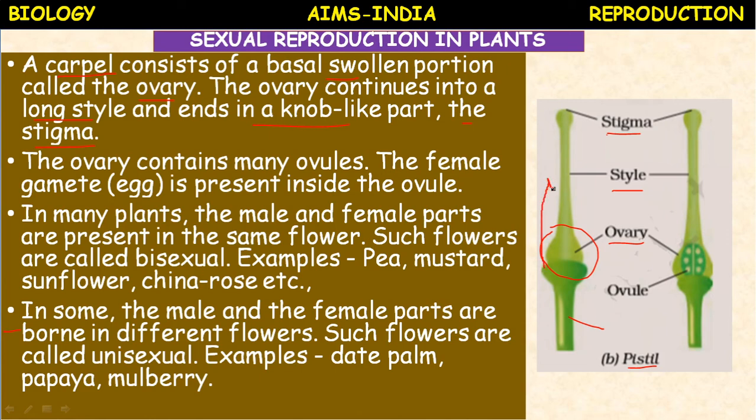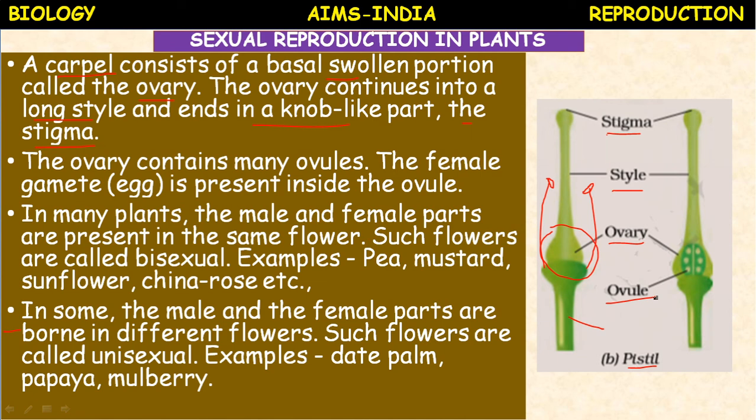Bisexual flowers are flowers with both male and female reproductive organs in a single flower. If the flower shows only stamens, it is called a male flower. The flower showing only gynoecium is called a female flower. Inside the ovary, if you take the cross section, you will find the ovules. In the ovules, the eggs, the female gametes, are present.